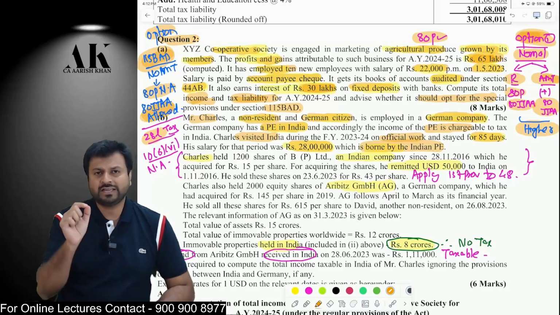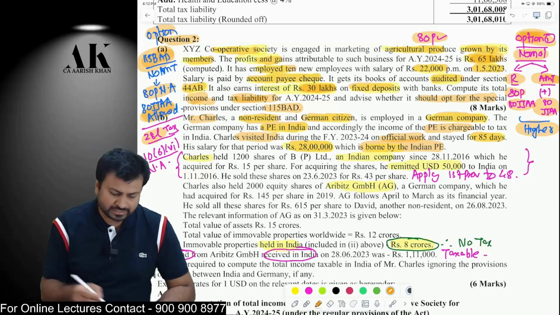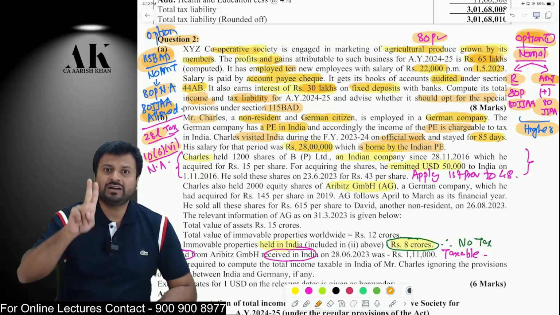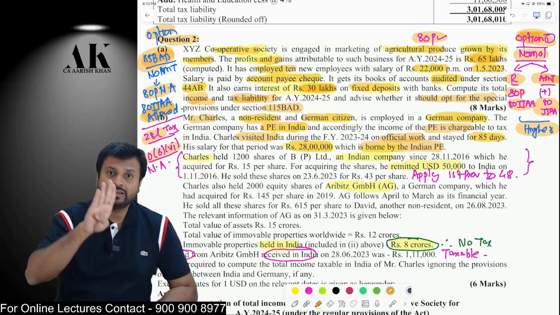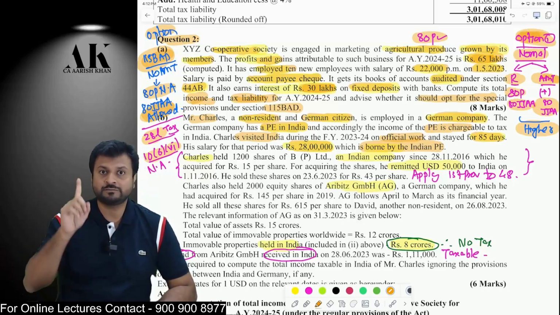So therefore, whether this German citizen will be exempt from salary income, whether he will get an exemption under section 10(6)(vi). Do you remember that if a foreign citizen comes to India who used to work in a foreign enterprise, and if he renders services in India and earns salary, then it is exempt subject to some conditions. Condition number 1, he should stay in India for up to 90 days.